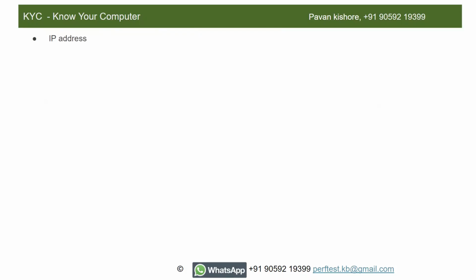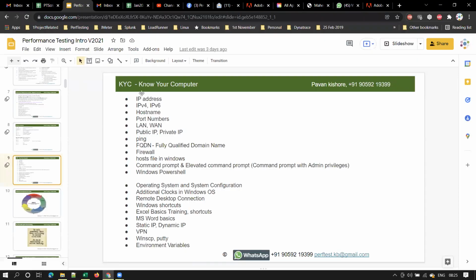Okay. So first, let me cover a few computer basics, or computer fundamentals, which every software engineer should know. Right? So the first one is IP address. Can you tell me how to check the IP address of your machine, everyone? Can you please check your IP address and ping it in the Zoom chat, guys?